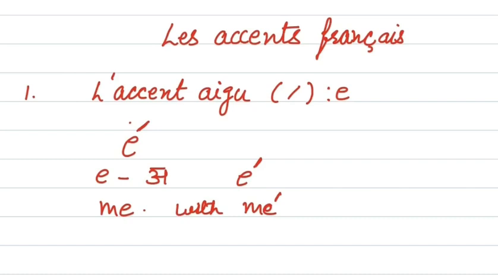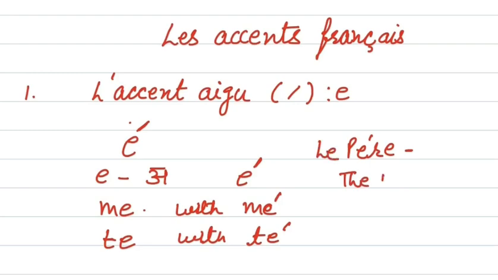Okay. Now if I write the TE without accent, it would be the. But with accent, the sound would be te. So understood? The sound of accent aigu is A. Okay? Now if I write one word, père. Père means the father.